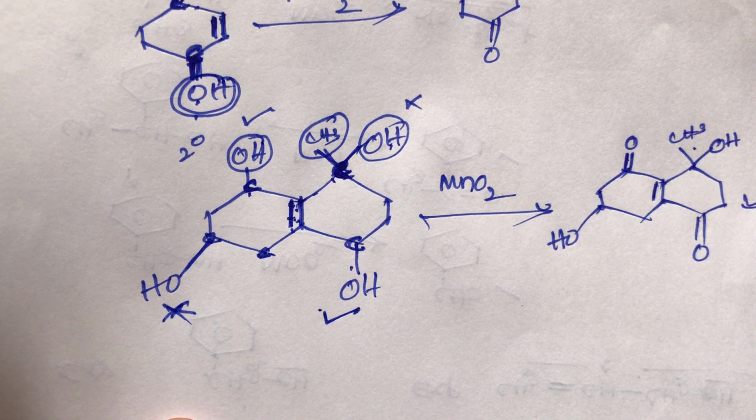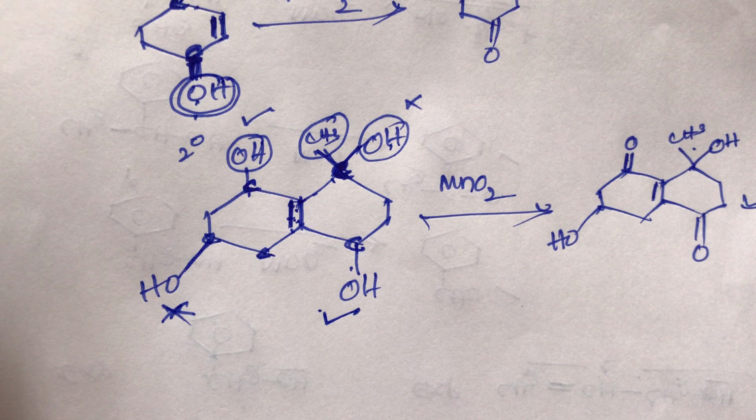So MnO2 acts as a moderate oxidizer. It can oxidize only benzylic alcohols and allylic alcohols. So benzylic alcohols are converted into aldehydes and ketones. Primary alcohols on oxidation give aldehydes, secondary alcohols on oxidation give ketones. Tertiary alcohols cannot be oxidized with MnO2. This is a simple trick.